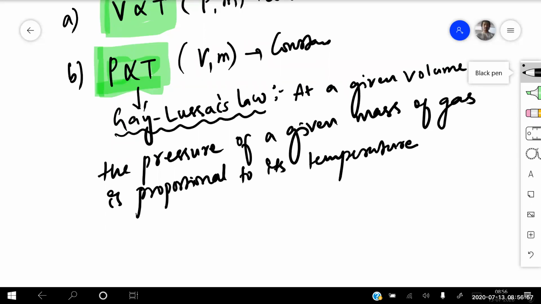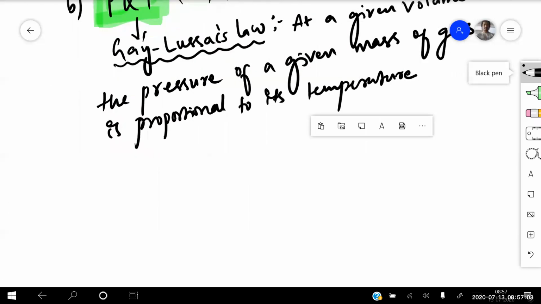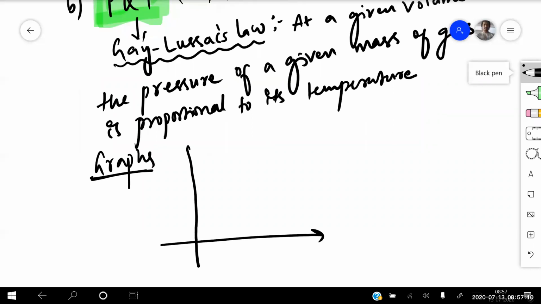So that is the reason we are writing P is directly proportional to T. Now if I draw the graphs for this one, for the first one, volume versus temperature. Can anyone tell me what will be the graph?